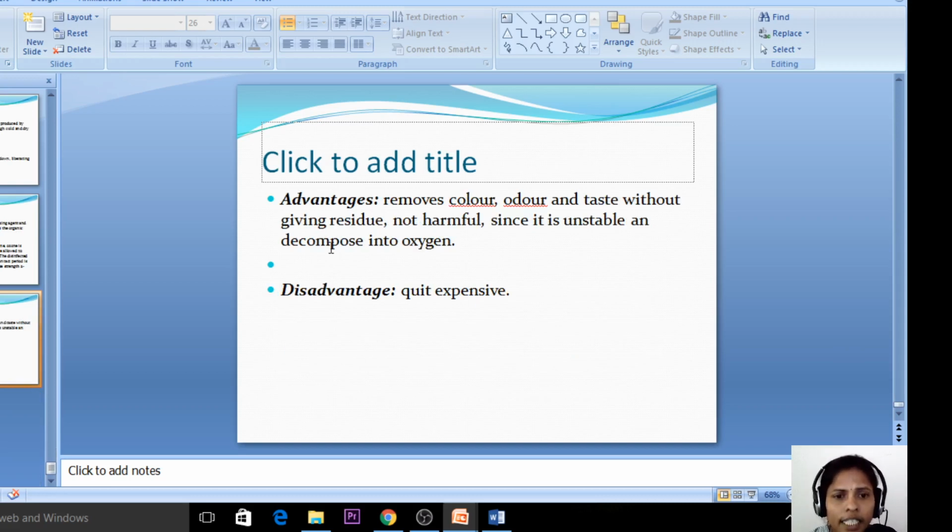The advantages: it removes color, odor and taste without leaving residue, and it is not harmful since it is unstable and decomposes into oxygen. The disadvantage is that it is quite expensive. That is the only disadvantage of the ozonization process.